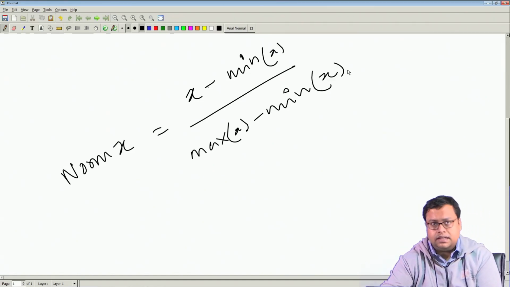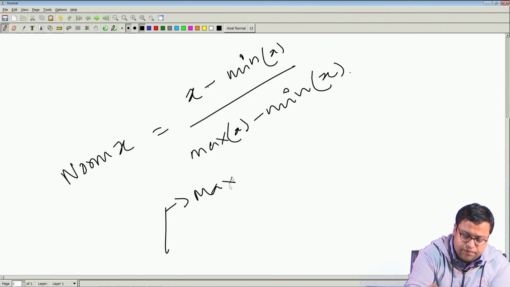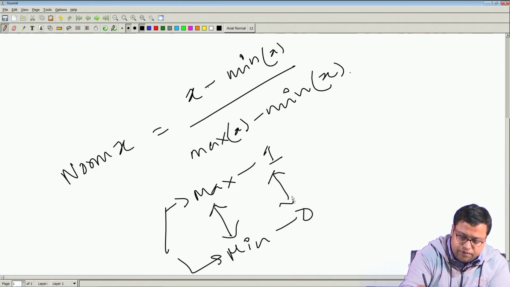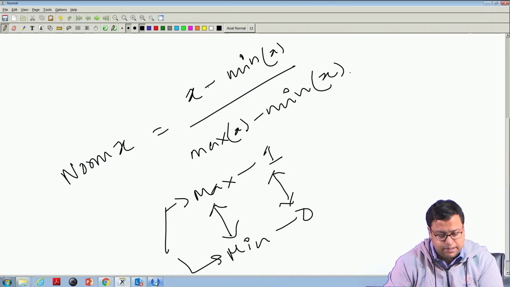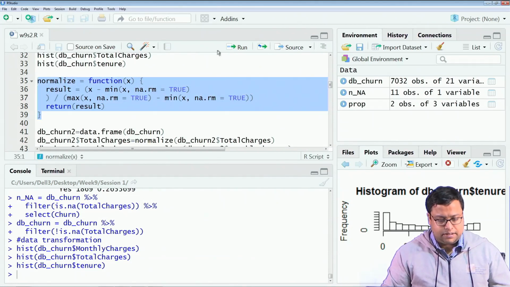That is the conversion I am doing, such that the maximum value takes the value of 1 and the minimum value takes the value of 0, and in-between values take values between 1 and 0. Something like that we are trying to do here as well. So, we will be using this normalized function.